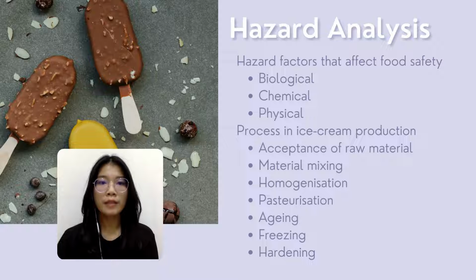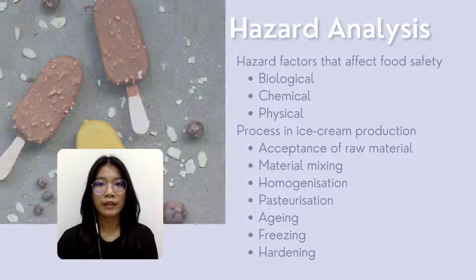Basically, there are 7 steps including raw material acceptance, material mixing, homogenization, pasteurization, aging, freezing, and hardening. Each step in the production process requires a strictly controlled environment to prevent contamination of microorganisms. Hence, this can be achieved by practicing sanitary operating procedures in food manufacturing.